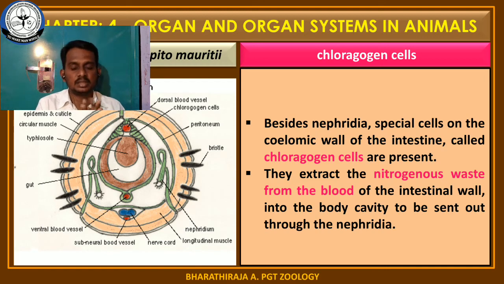Okay, this is also an important 5 mark question. First we discussed the various types of nephridia, that is tufted nephridia, micronephridia and macronephridia. And in the second part we discussed chlorogogen cells: what are their functions and what is their significance. These are the two parts we completed in this class.